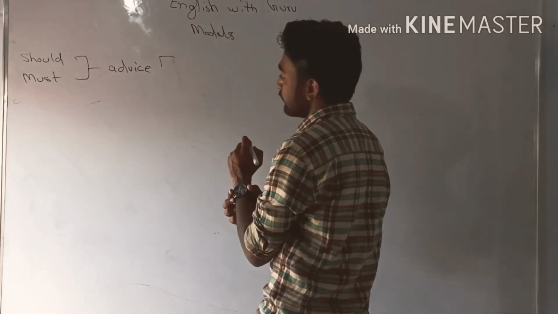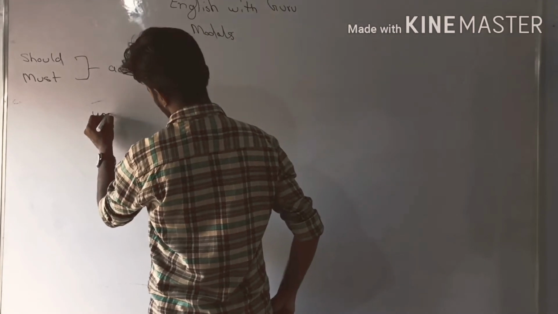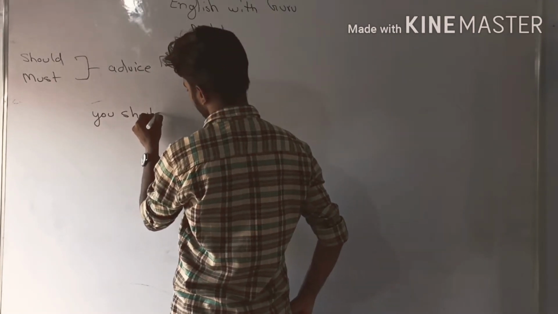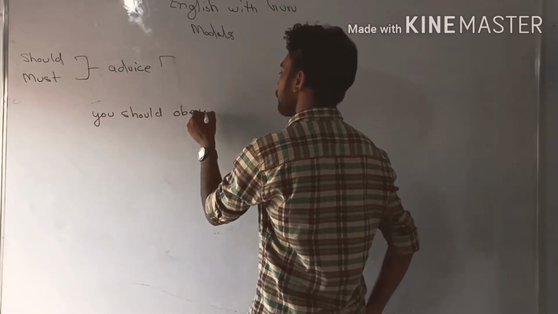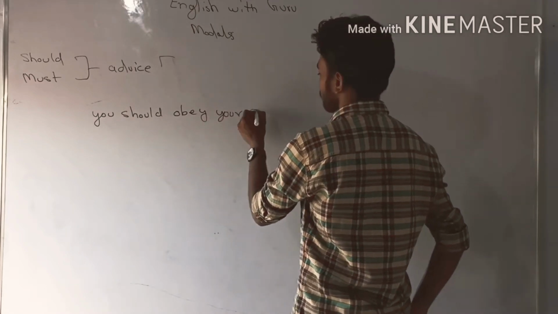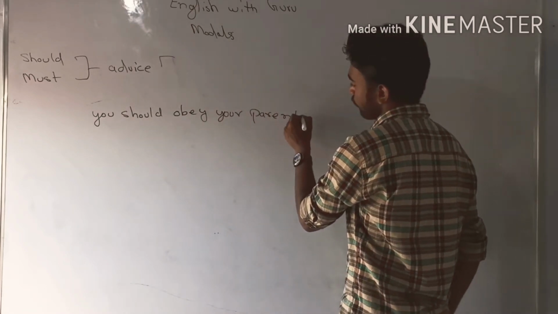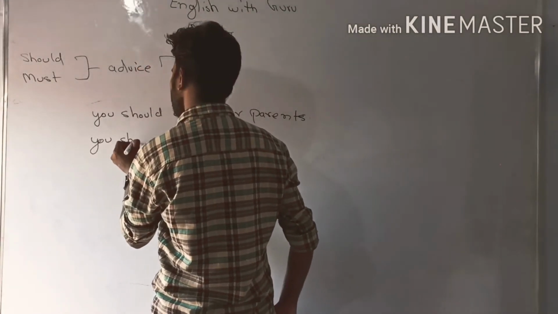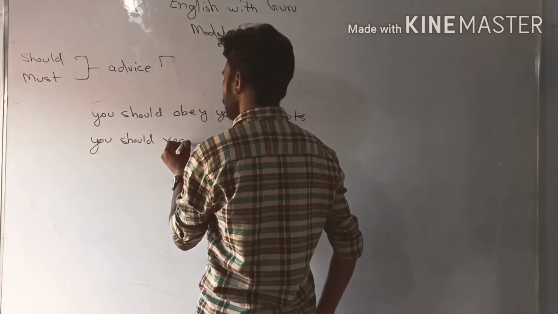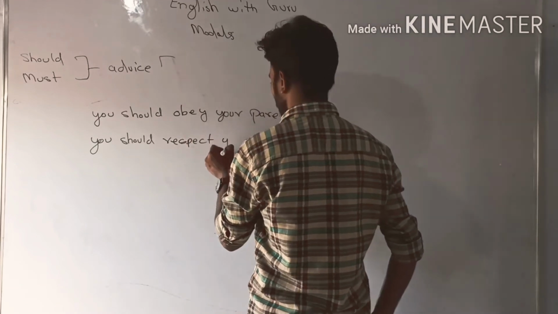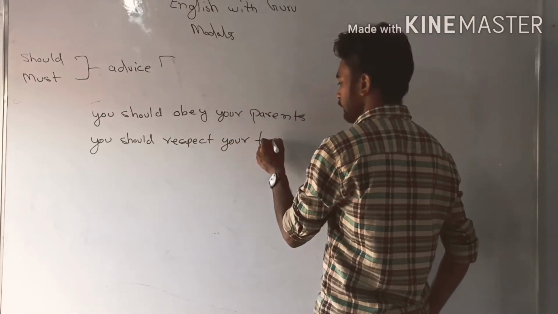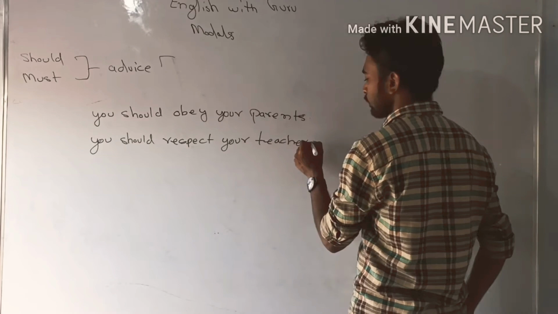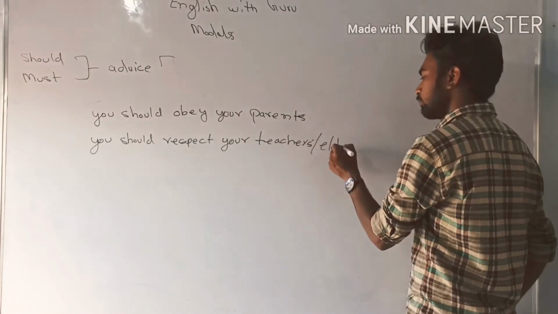For example, you should obey your parents. One more example, you should respect your teachers or elders.